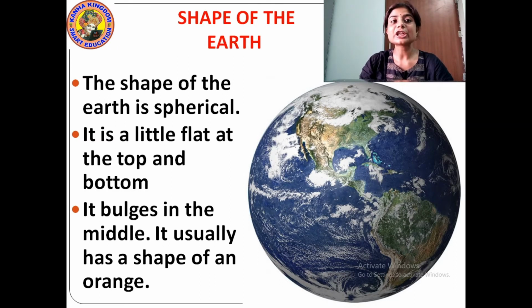It is usually like the shape of an orange. You can compare the shape of the earth with the shape of an orange. Orange is round in shape. Similarly, the earth is also round in shape.